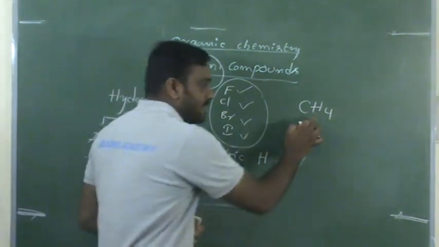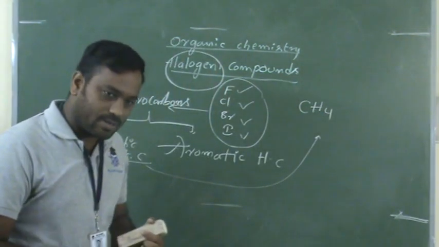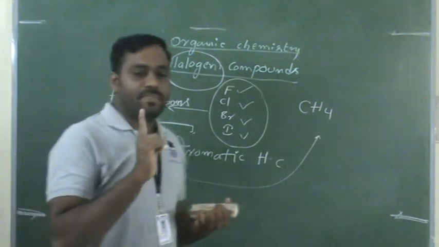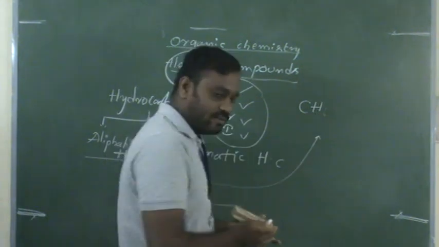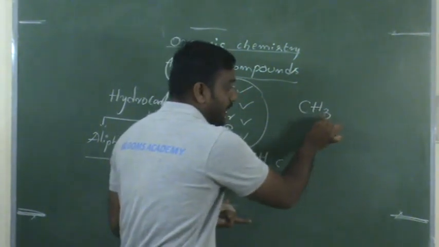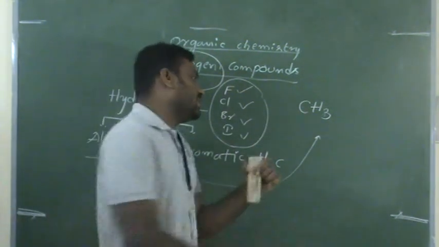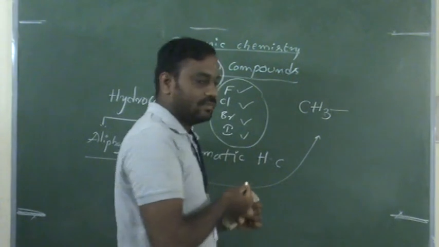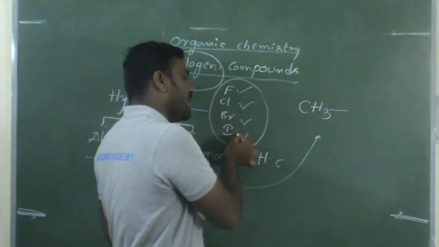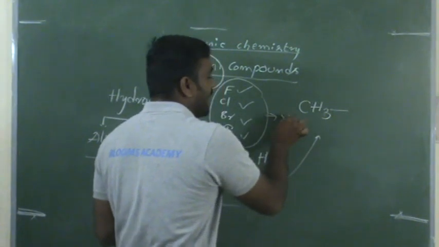Now, in this, four hydrogens are attached by covalent bonds. In that we remove one hydrogen. In CH4, if we remove one hydrogen, it becomes CH3, and we attach any one halogen. It may be fluorine, chlorine, bromine or iodine.